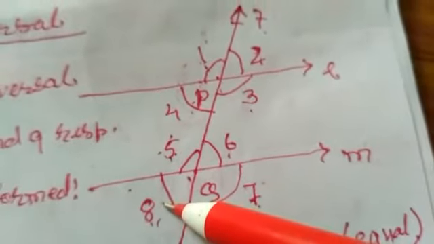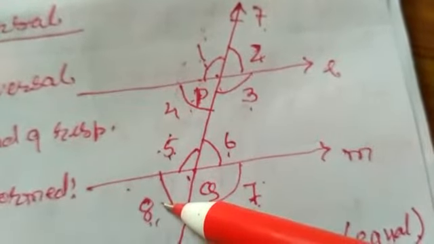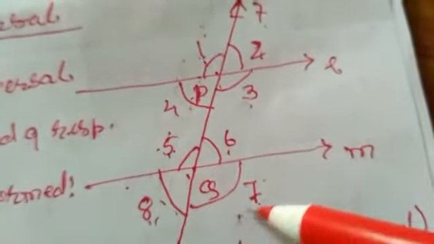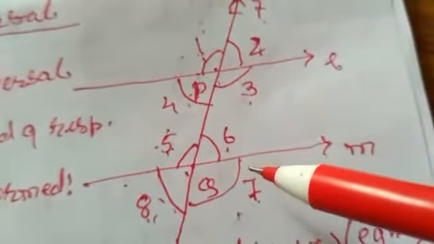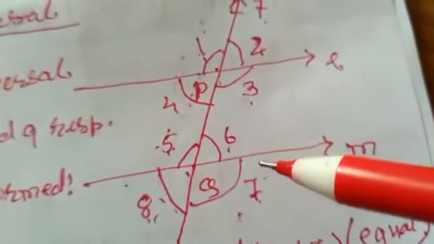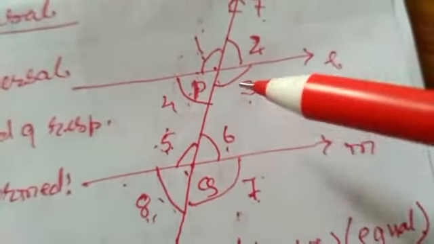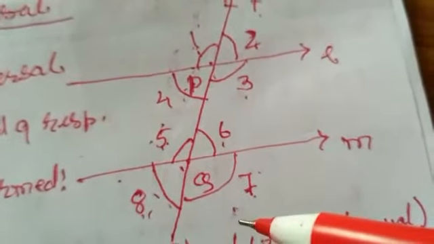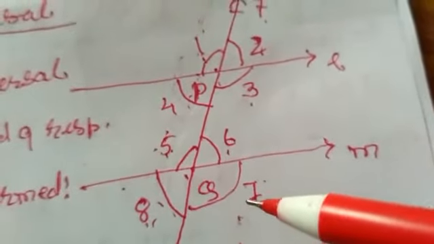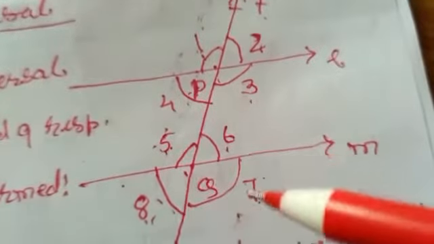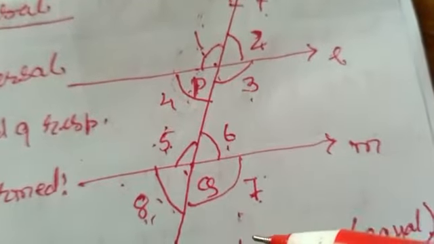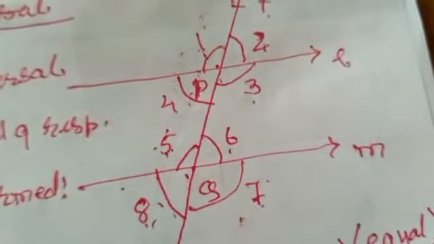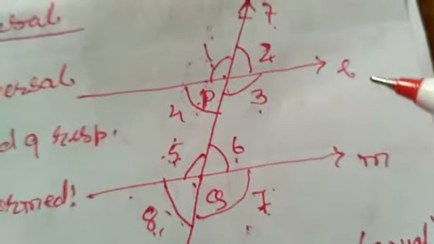They are called exterior alternate angles because they lie in the exterior of the parallel lines. They are not in the interior of the parallel lines. One more thing to keep in mind is that these angles lie on both sides of the transversal.